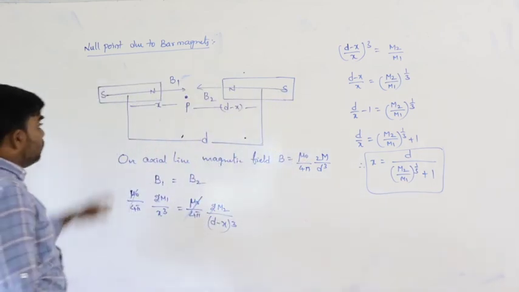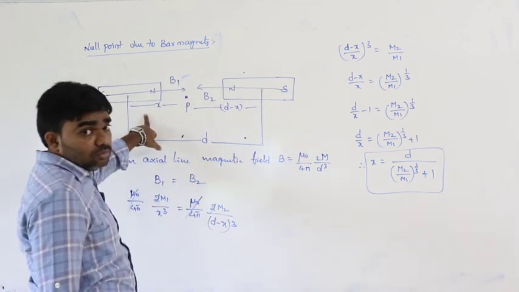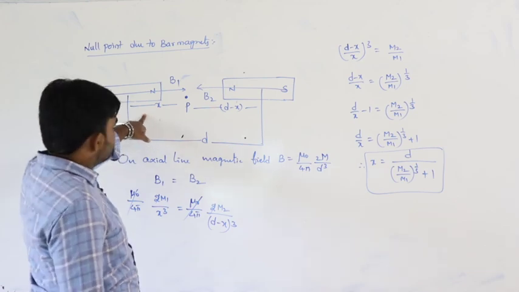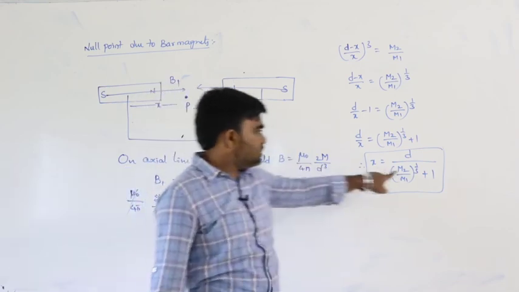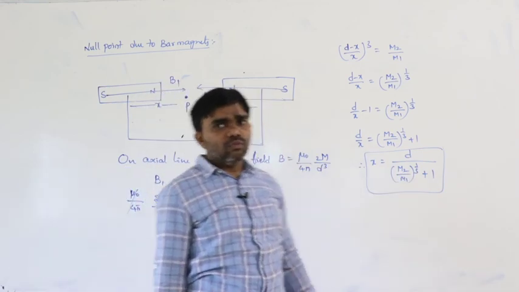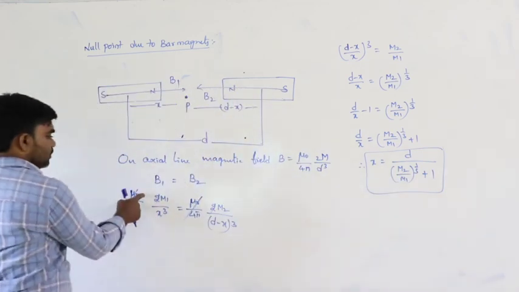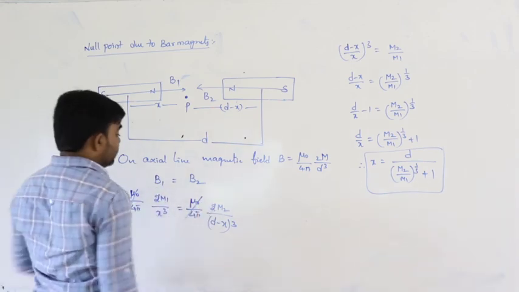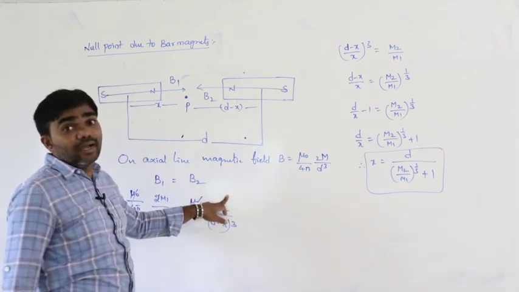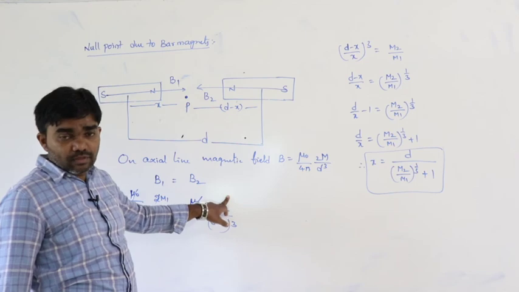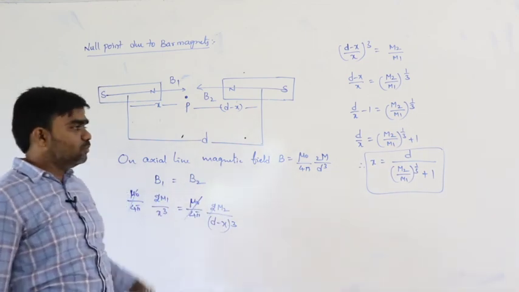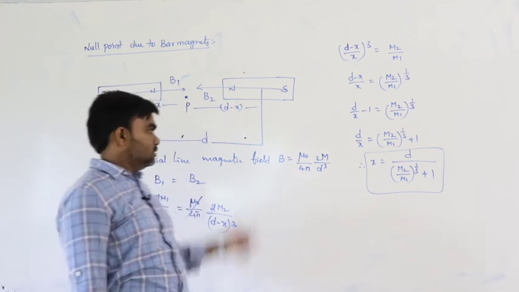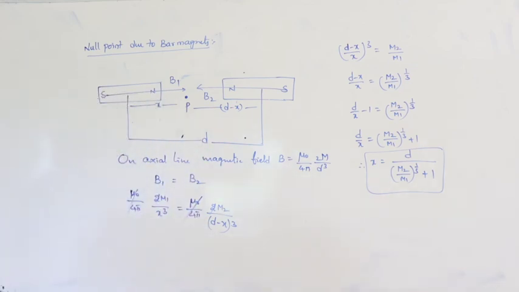So this is due to bar magnets. If it is due to poles, it is under root, but due to bar magnets it is (m2 by m1) whole power 1 by 3, because here capital M1 and capital M2 are the magnetic moments. In the previous case the small m's are pole strengths; here M1 and M2 are the magnetic moments. So that is the situation. So this is the null point due to bar magnets.